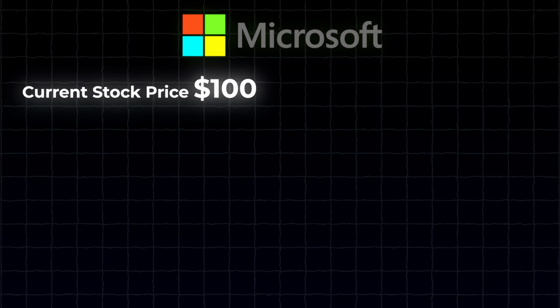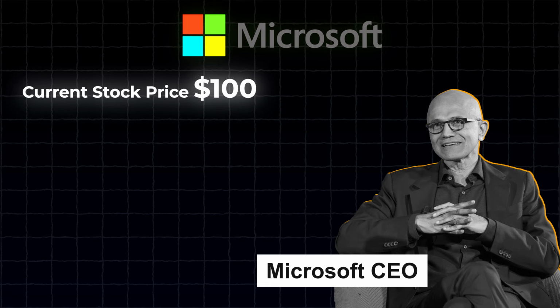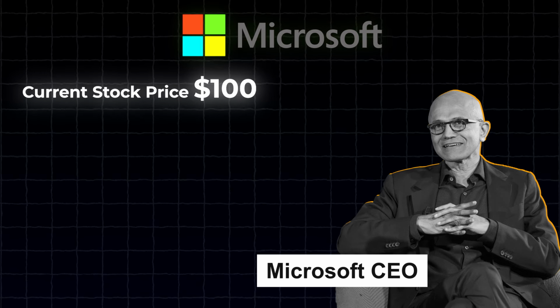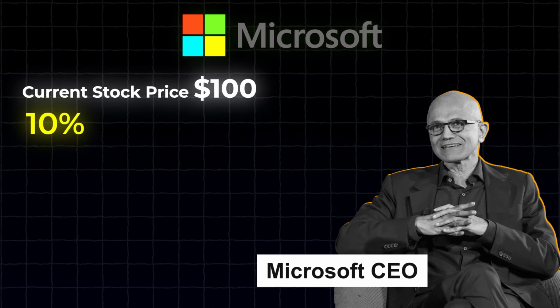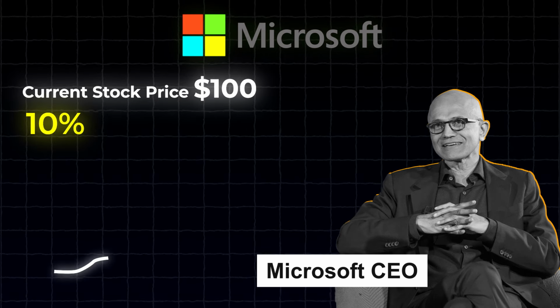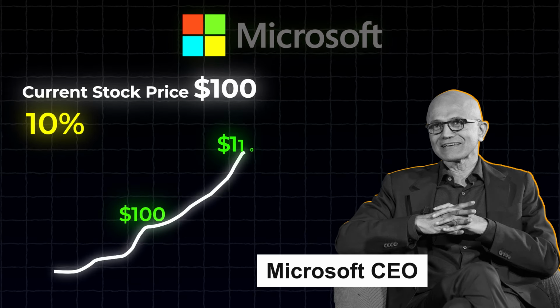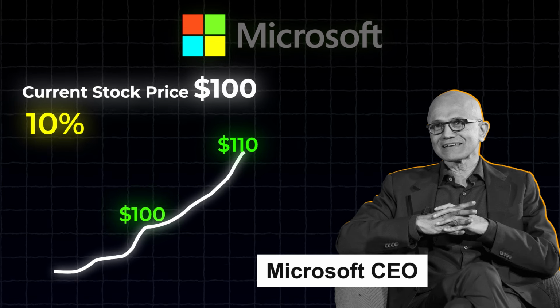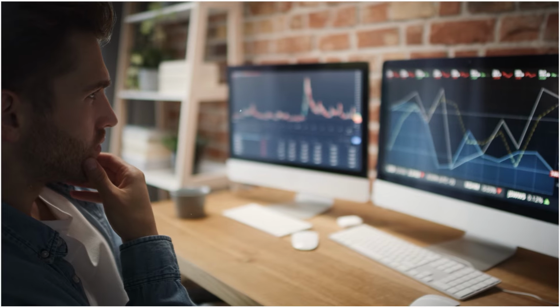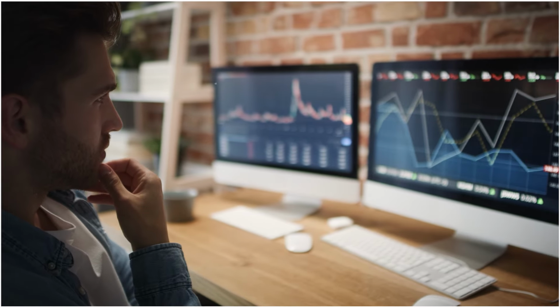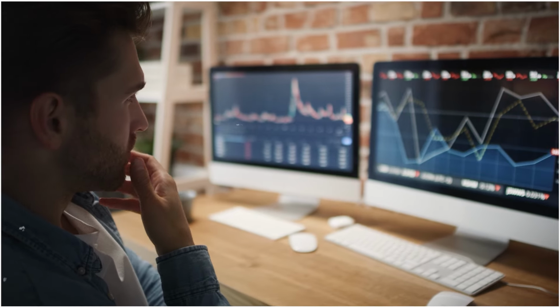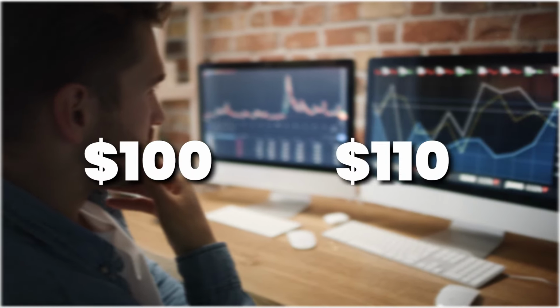Let me demonstrate the efficient market hypothesis using a simple example. Let's say the current stock price of Microsoft is $100. Now Microsoft CEO announces that they have launched a new product that will boost the company's profit by 10%. As soon as the news breaks out, the stock price quickly jumps from $100 to $110. The reason this stock price increase happened was because all the active investors in the market figured that with this new product, Microsoft's true value went up from $100 to $110. So the new stock price already incorporated this fresh information about the company.